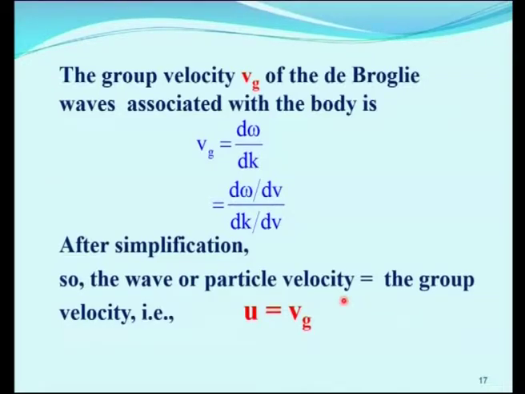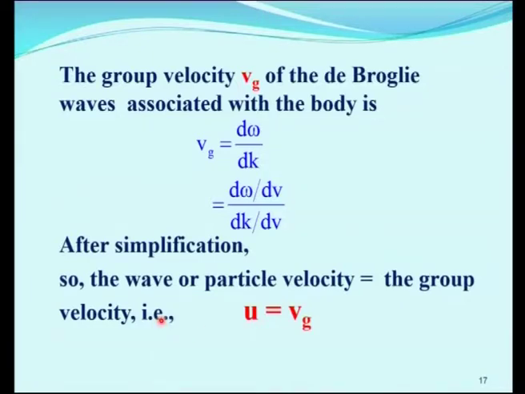Here, substitute d omega by dv and dk by dv and simplify. After simplification, we get u is equal to Vg. So, the wave or particle velocity is equal to the group velocity.